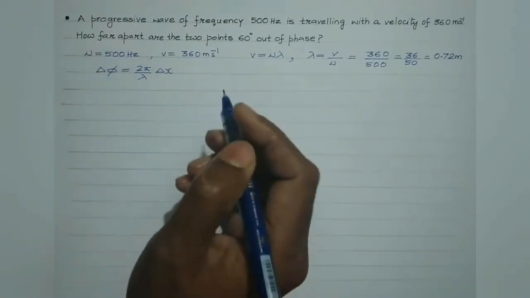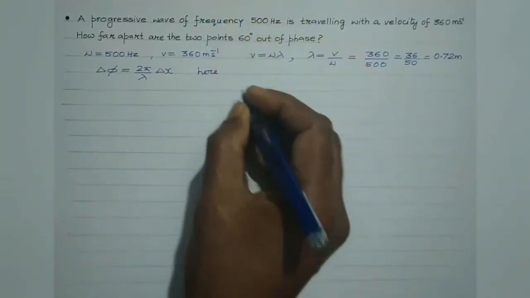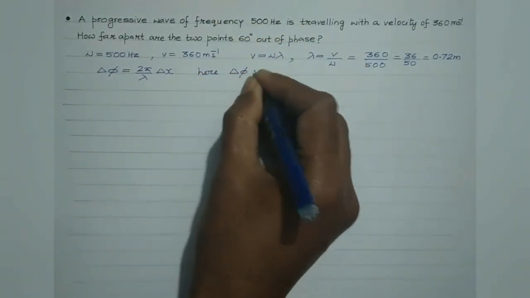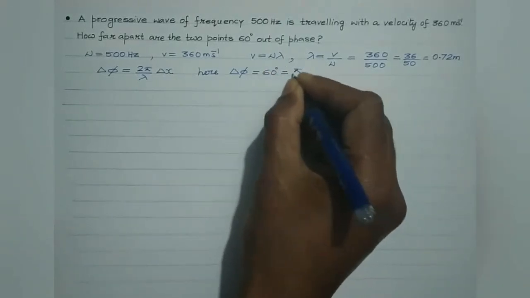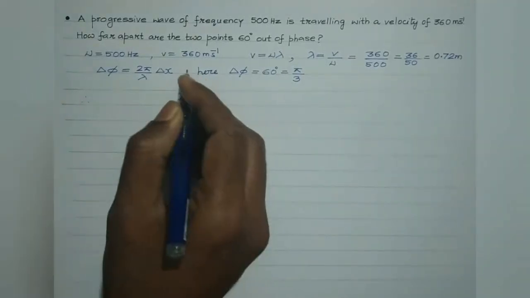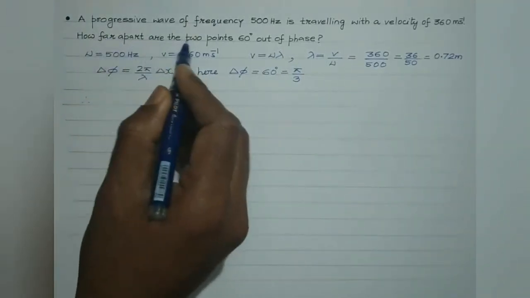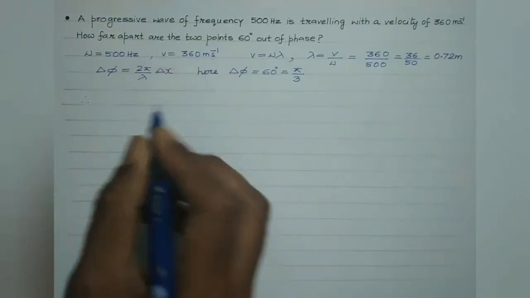Just now we have discussed it, isn't it? So here students, the phase change is given to be 60 degree. Let's convert it in radian, so it will be pi by 3 radians, right? Therefore, we need to find out how far apart are the 2 points. So del x is to be determined, the distance between the 2 points.